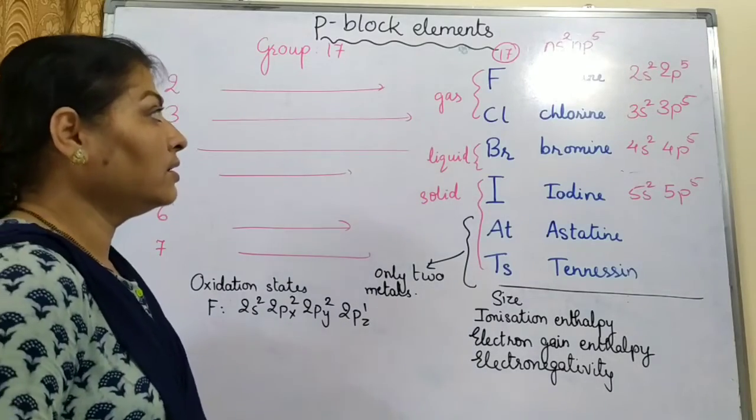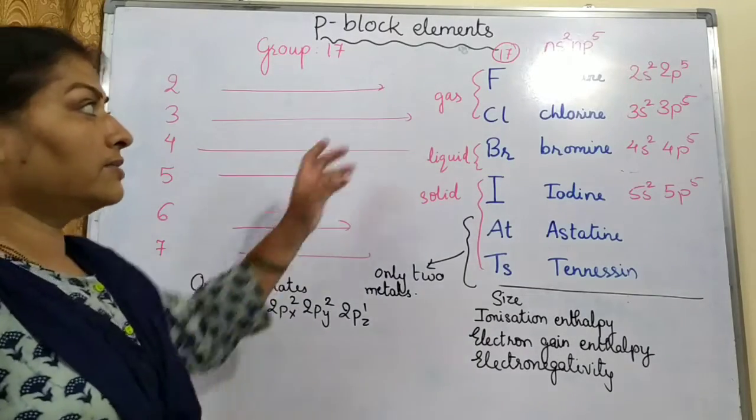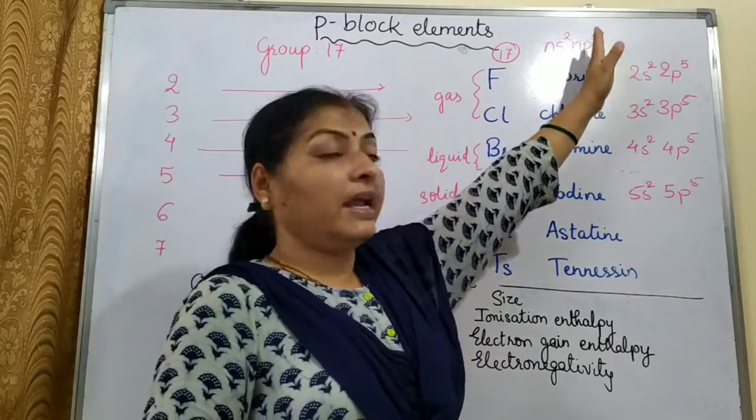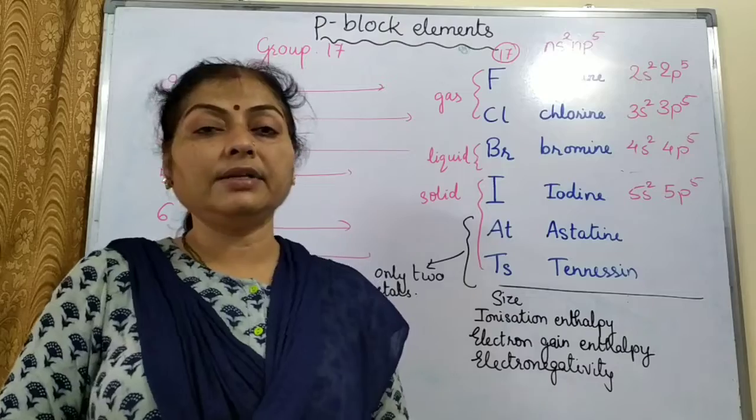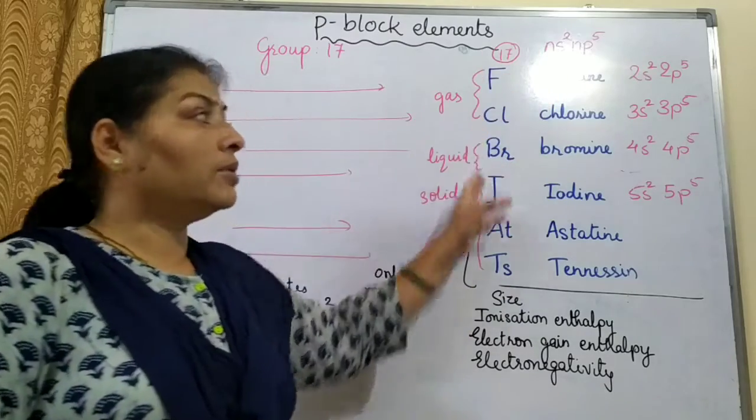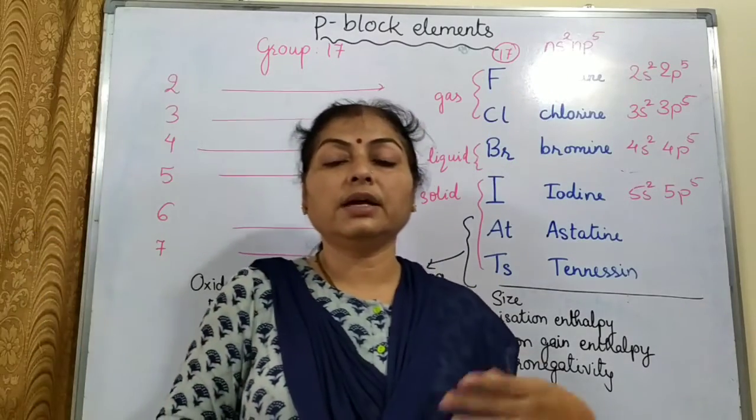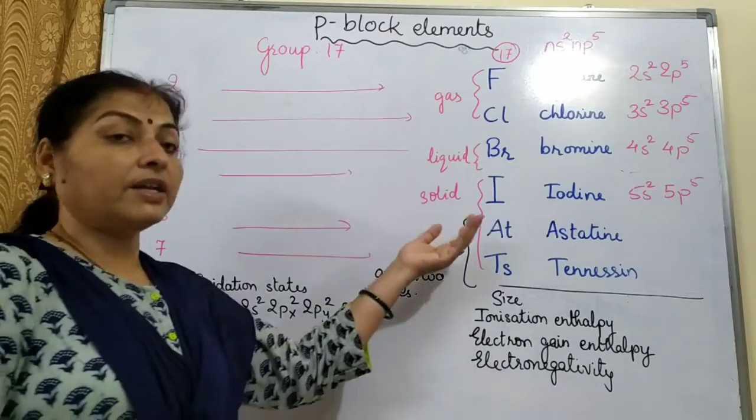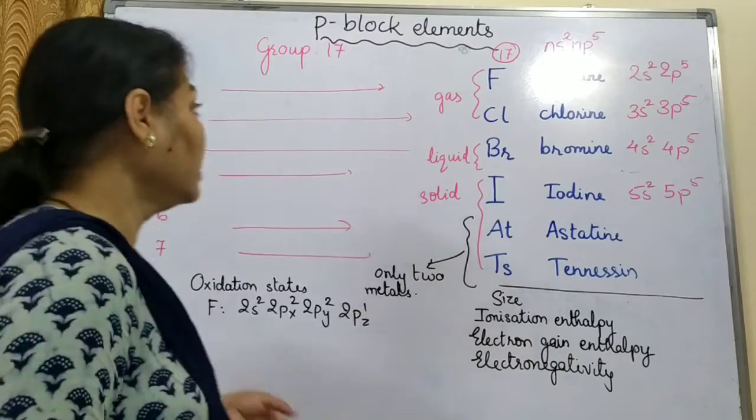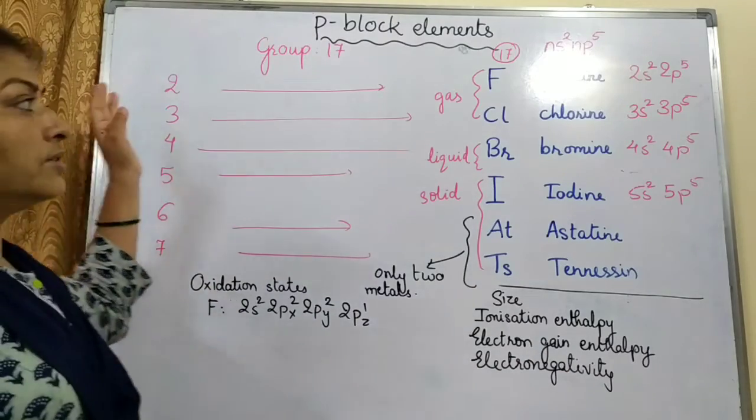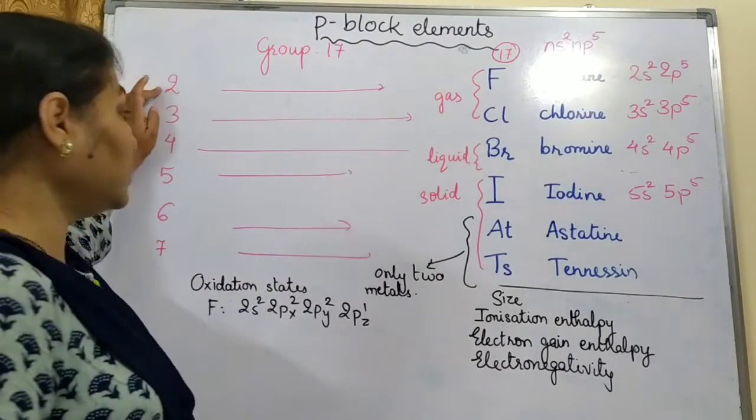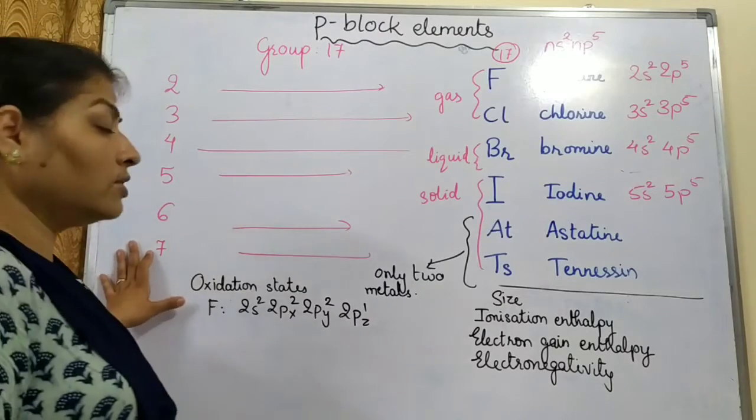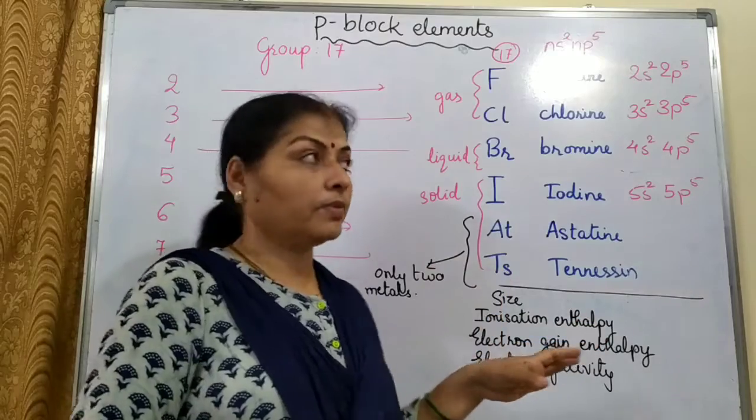Now let us see their position in the periodic table. As we said, it is the 17th group element. It is just before the 18th group. 18th group are noble gas elements. So they require only one electron to complete their octet to get the noble gas configuration. So that is affecting much of its chemistry. Then if we see horizontally, fluorine is in the second period, chlorine is in the third period and so on. Tennessine lies in the 7th period.